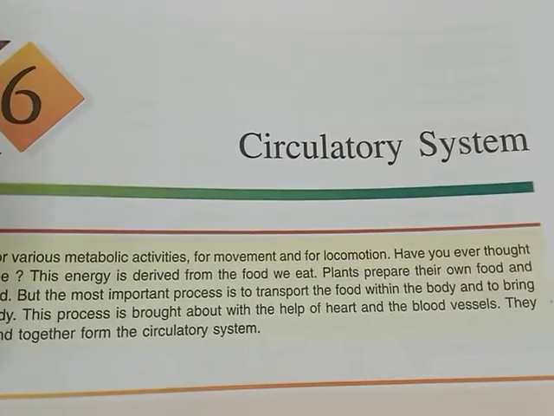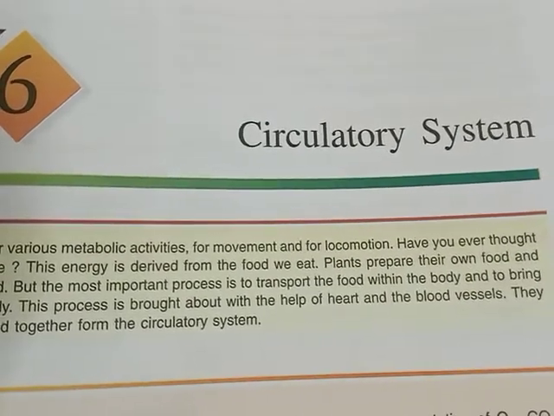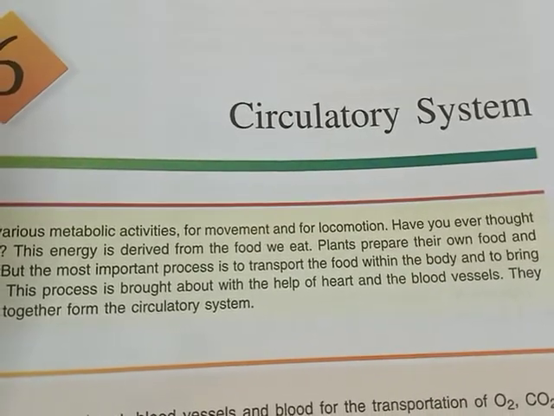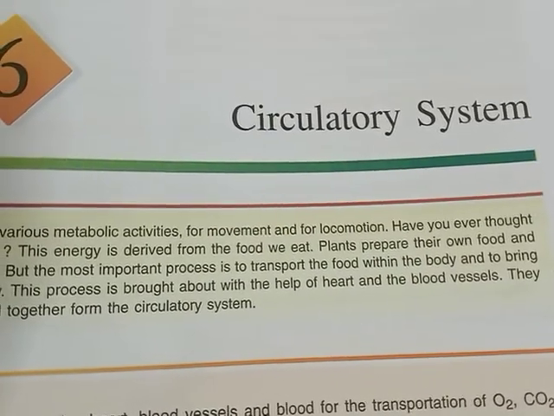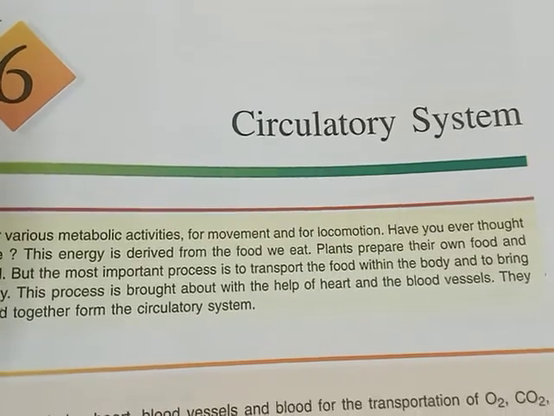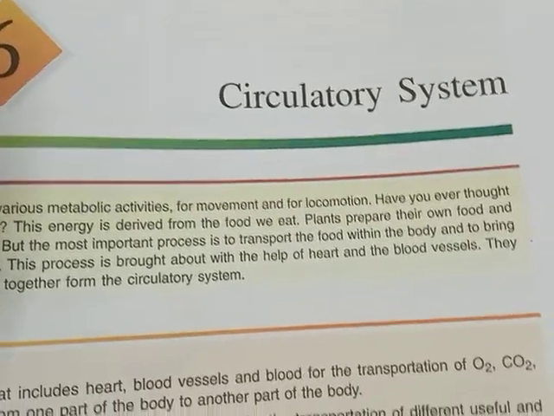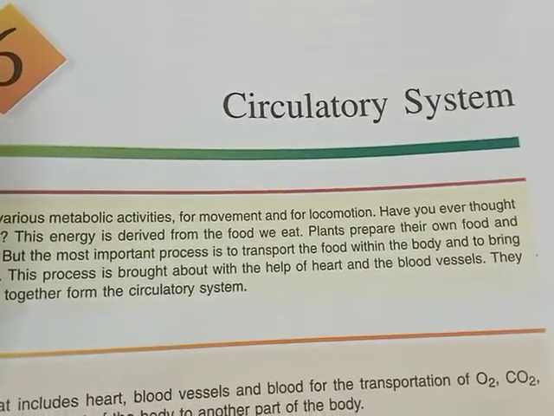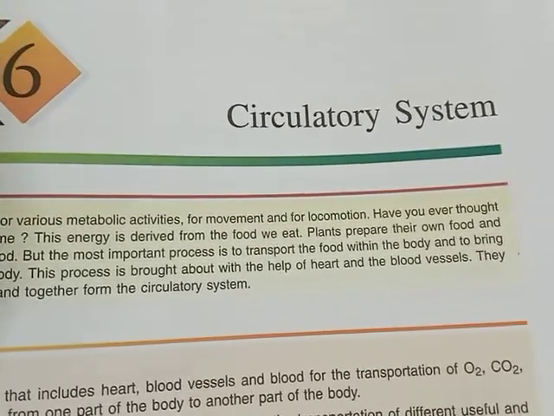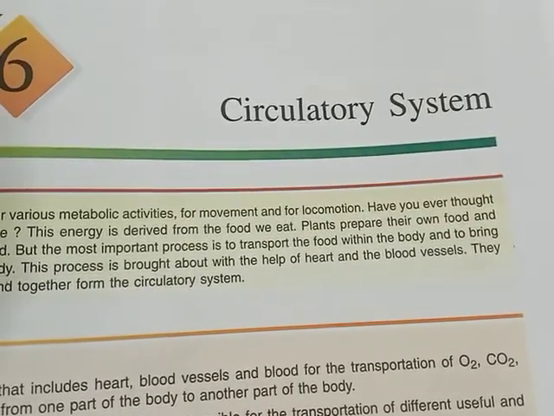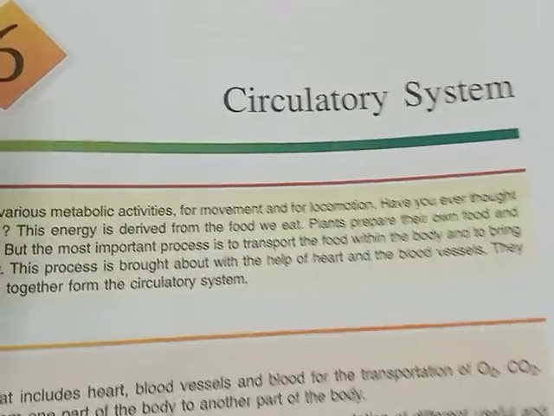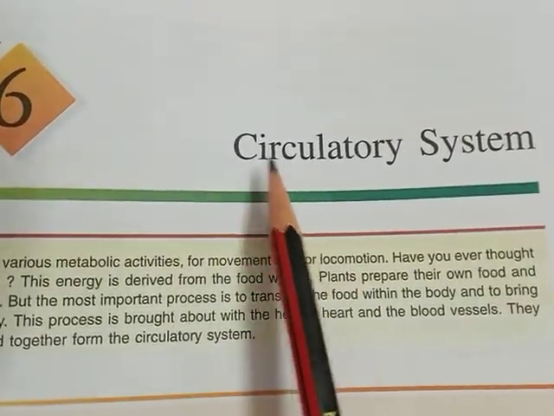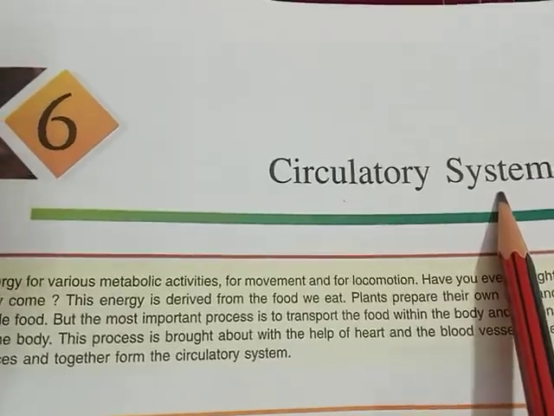You know, children, that our life started as a single cell, then cells joined together to form tissues, tissues joined together to form organs, different organs joined together to form an organ system, and then an organism. And inside an organism, there are many systems which are formed by the combination of different organs. So, children, here we are going to study a new system, that is the circulatory system.